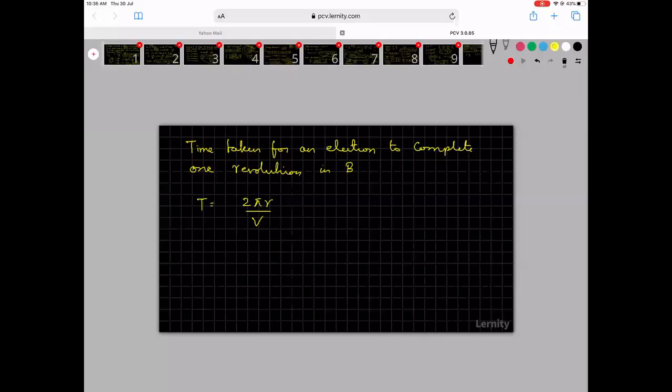I know mvr is equal to nh by 2 pi, so v is equal to nh by 2 pi mr. If I substitute that, I will get 2 pi r divided by nh into 2 pi mr. What happens is I will get 4 pi squared m r squared by nh. This is the time period.